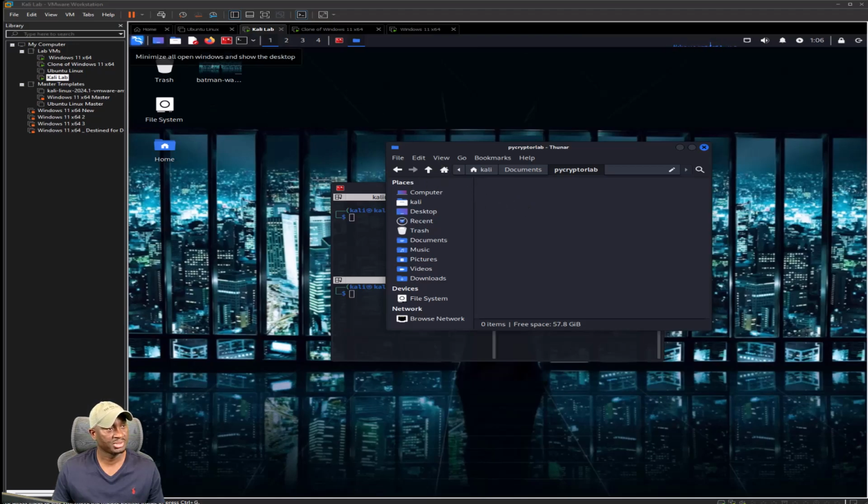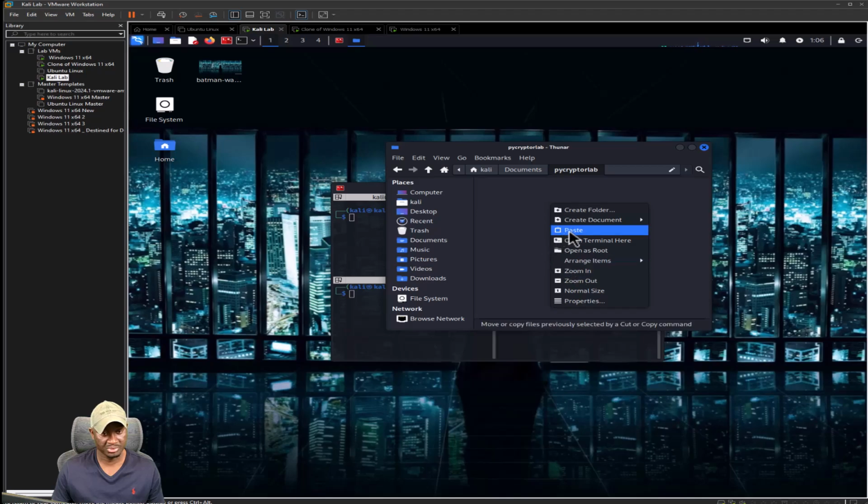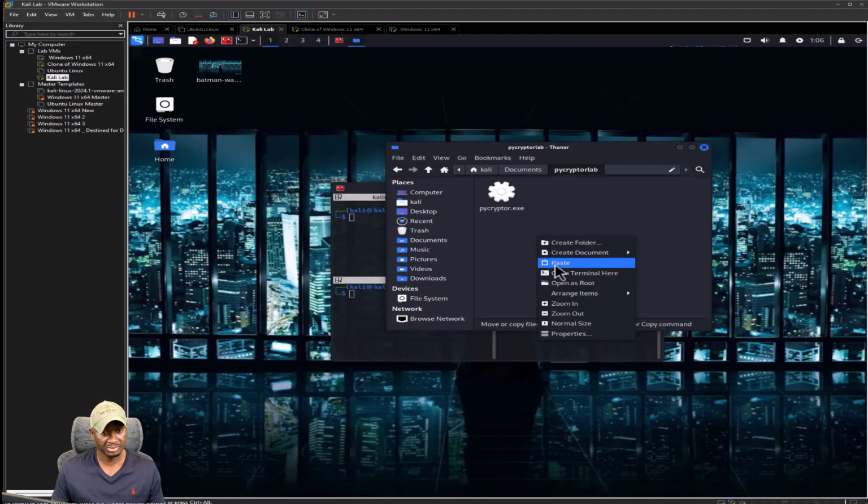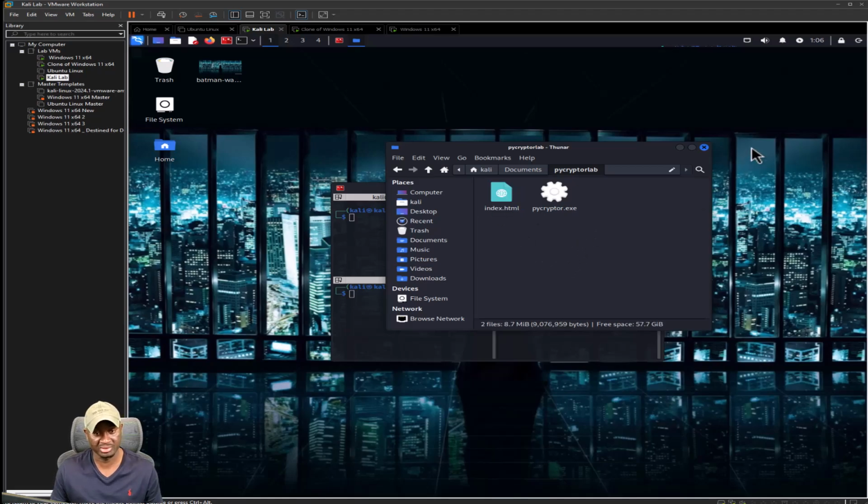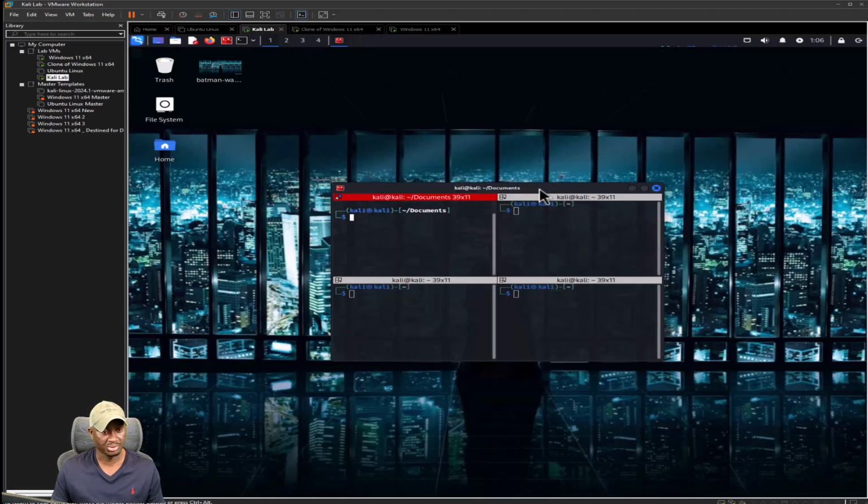Actually, I just need the crypto one, so let me copy that, paste that. So we got our executable. This is basically our ransomware, our exe file that we're gonna host. And then another thing I'll do is grab the HTML file that we want to use. So let me do a copy. For some reason it doesn't want me to paste. Good. So we got our index file and our executable.